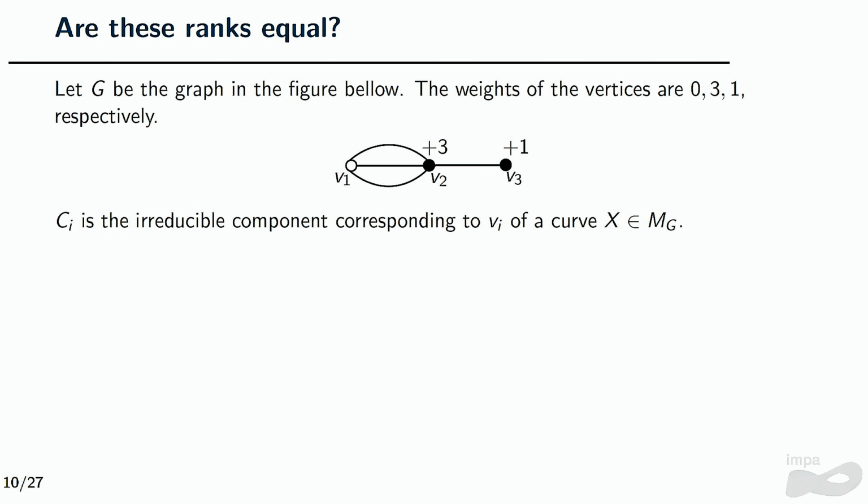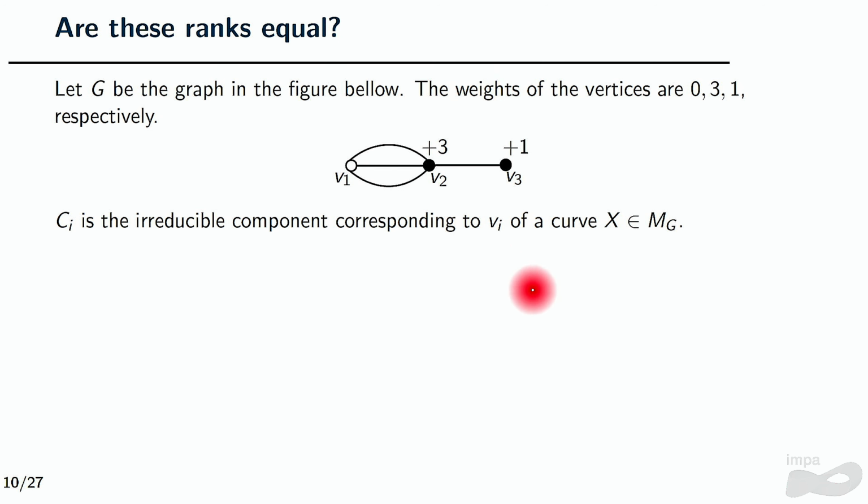But are these ranks equal? Does it make sense to define this uniform rank? Because I already had the algebraic one, right? I know that the algebraic one is not always equal to the combinatorial. And this was the first reason why we asked these questions. But are these ranks equal? The answer is no. We just need this example here.